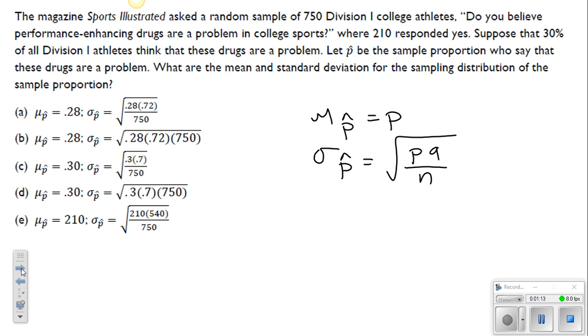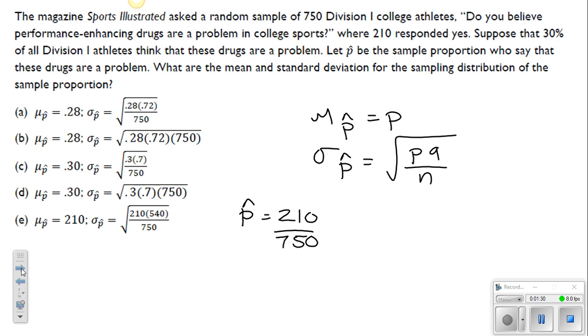All right. So the magazine Sports Illustrated asked a random sample of 750 Division I college athletes, do you believe that performance-enhancing drugs are a problem in college sports? Where 210 responded yes. All right, so we know there that that's going to be p hat. It's going to be 210 out of 750. So that's going to be your sample proportion.